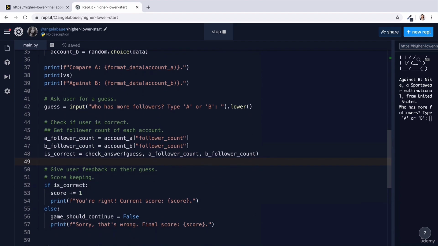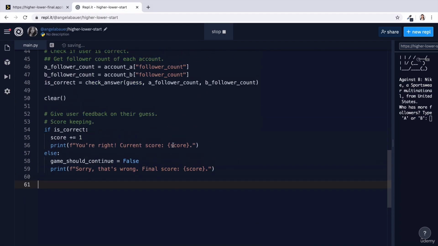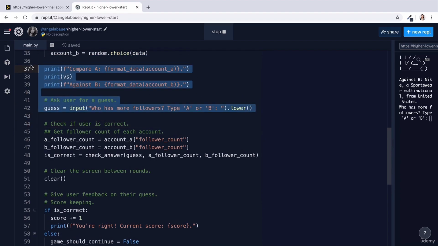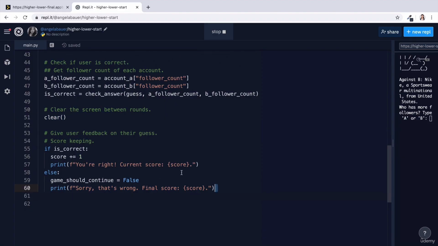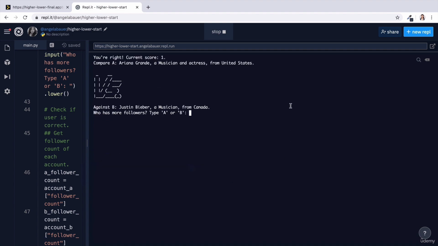The ideal time, I think, to actually show it is just before they're about to see the outcome of their action. So somewhere here. So now, once we've asked the user what we need to ask, and we've got their answer, we clear the screen, and then we show them the outcome. Now we get to see the logo, we get to see all the verses, and A and B. Let's select B, and we got it right, so we get to see that feedback as well. It clears the screen, and we have a new comparison to make.